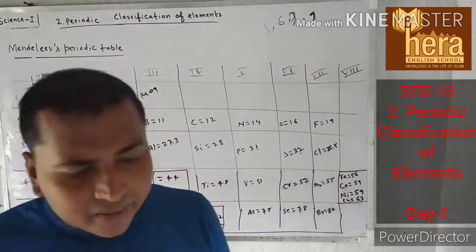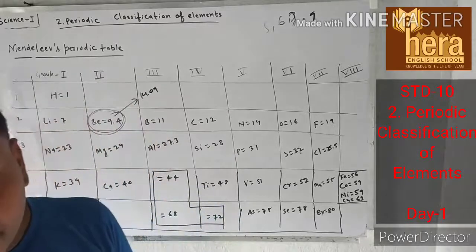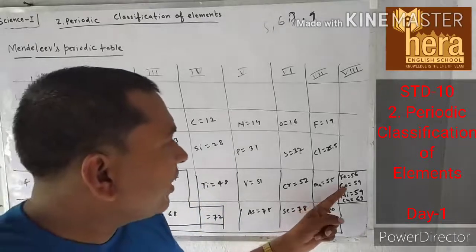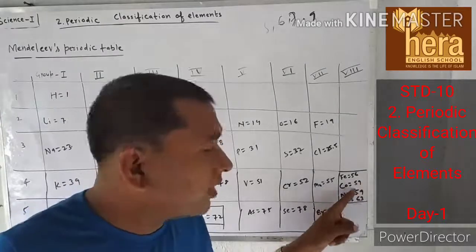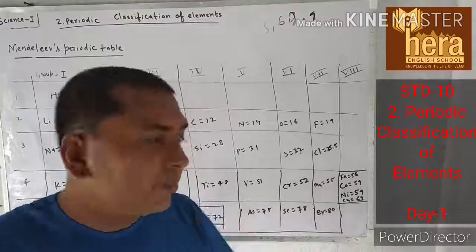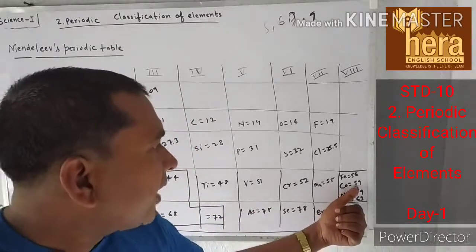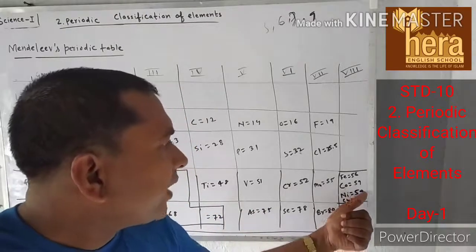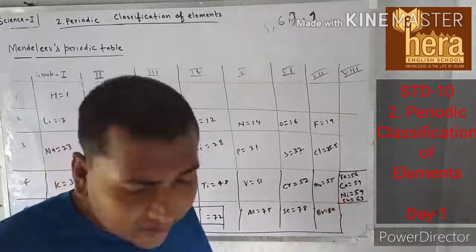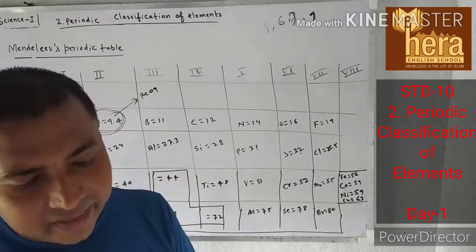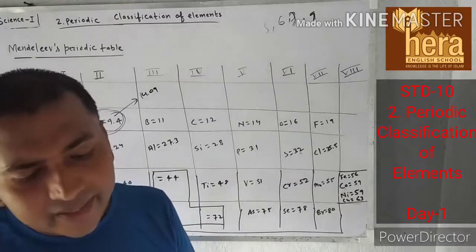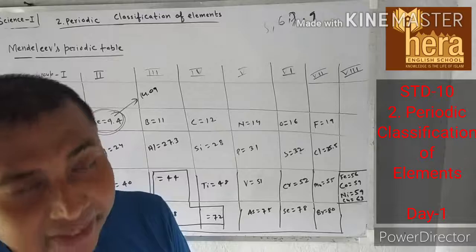See, the atomic mass of cobalt and nickel were both the same at that time. The whole number 59 is for cobalt and 59 is for nickel. So both are the same. Therefore, there was an ambiguity regarding their sequence in Mendeleev periodic table.